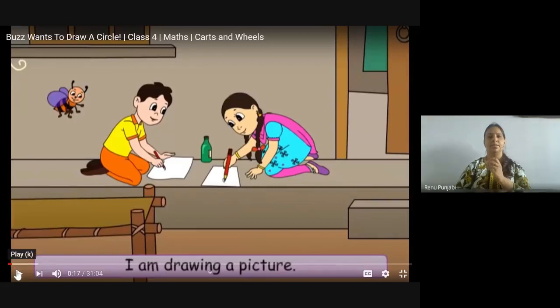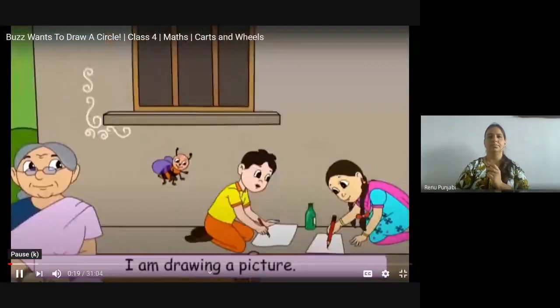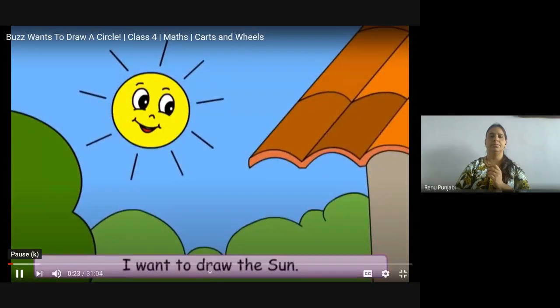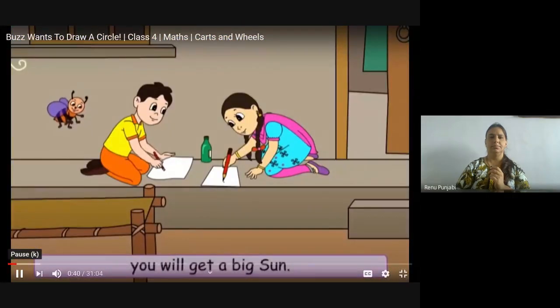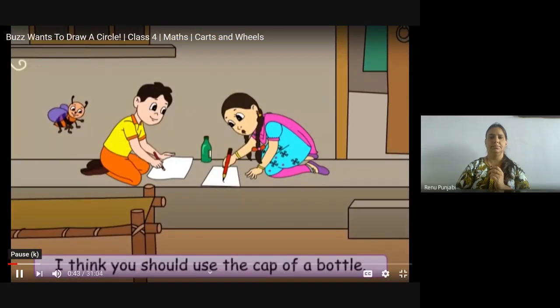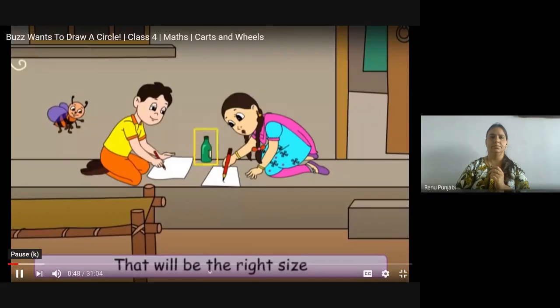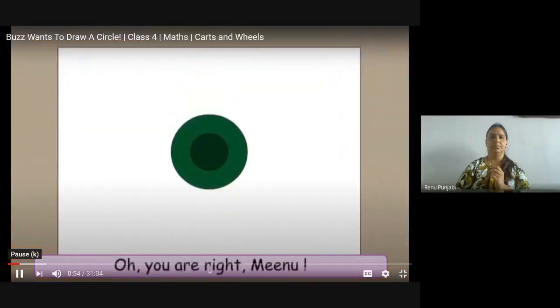I am drawing a picture. I want to draw the sun. I need a bangle to trace a nice round sun. But Chinu, if you trace a circle for the sun with my bangle, you will get a big sun. I think you should use the cap of a bottle. That will be the right size for your sun drawing. Oh, you are right, Meenu.